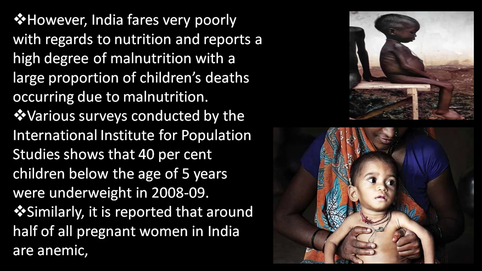Similarly, it is reported that around half of all pregnant women in India suffer from anemia, that is, lack of blood in their body. That is the report provided by services like the International Institute for Population Sciences.